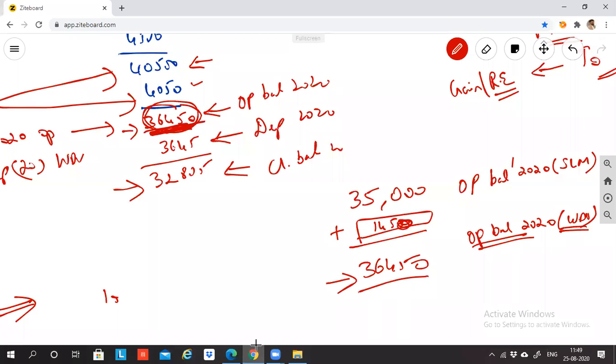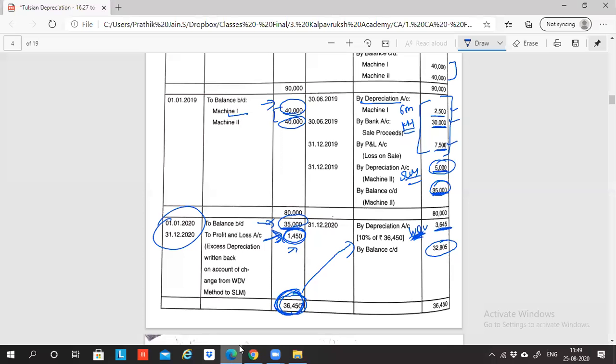That is the purpose of the entry. That is why I said in that journal entry, the machinery account, either it should be in debit or credit depending on excess depreciation or shortage of depreciation. புரியுதா நாம என்ன பண்ணிட்டு இருக்கோம்னு? This is the current year's depreciation. The current year depreciation 3645 charge பண்ணோம்னா, as per WDV என்னோட opening balance 36450 இருக்கணும். ஆனா என்னோட opening balance 35,000 தான் இருக்கு. 35 க்கு மேல திருப்பி நான் கால்குலேட் பண்ணா depreciation தப்பாயிடும்.